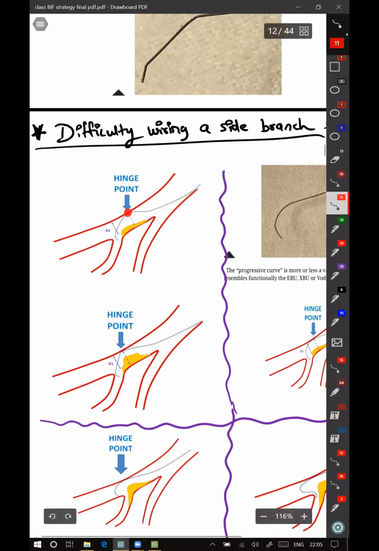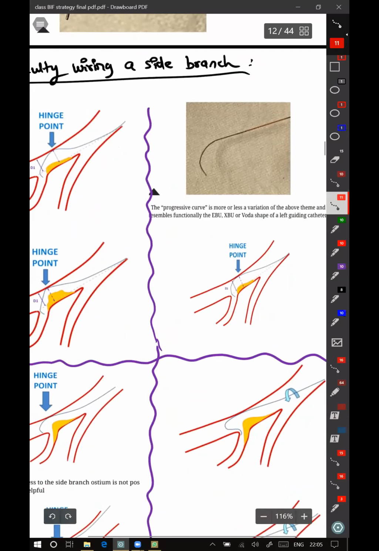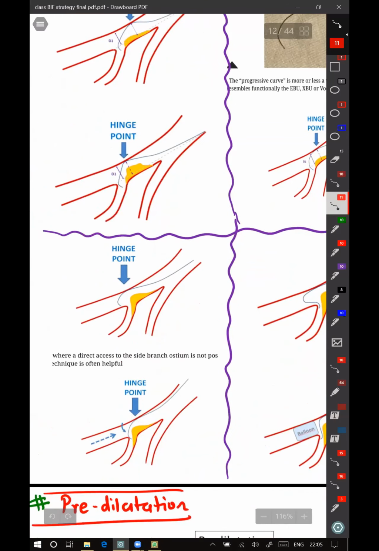So that the secondary curve acts as a hinge point, and that leads to prolapse of the tip into the side branch. That makes things very easy. Or you can shape it like an EBU or Goda. That will also cause the tip to prolapse into the side branch. This is the reverse pull technique.